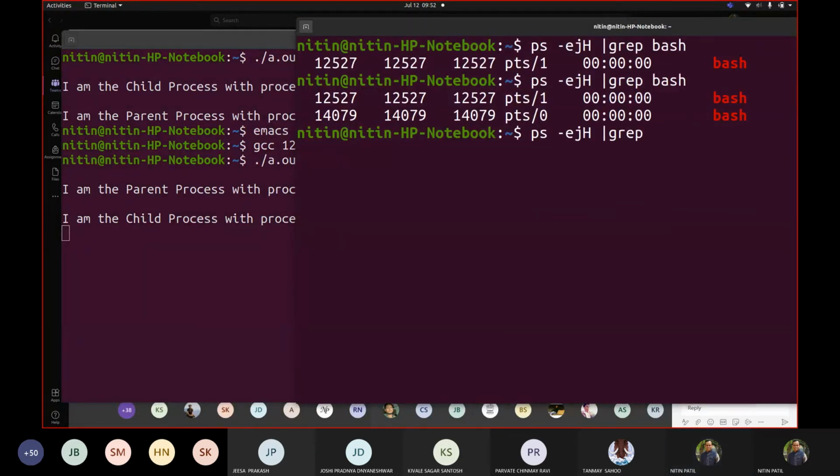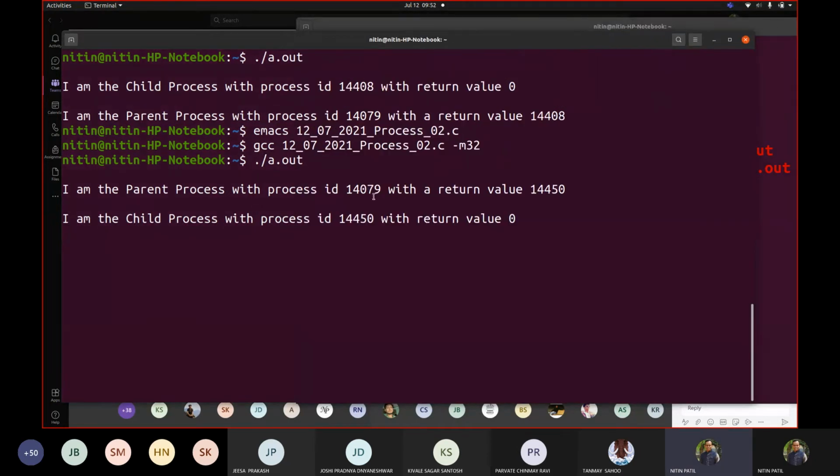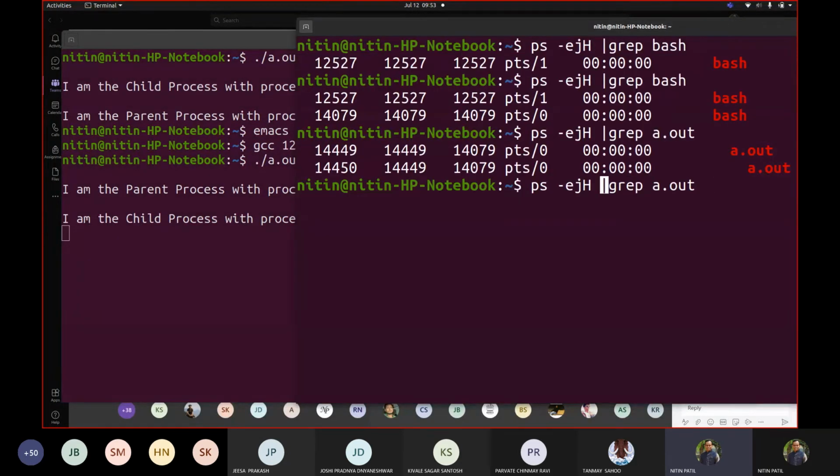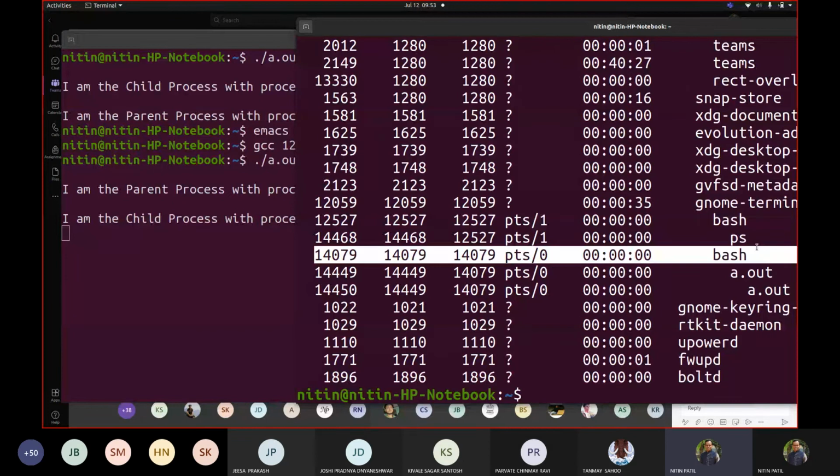a.out. Now which is the parent? 14449 and 14450. Oh, so it is showing me something, 14079, and what exactly does that mean? Now see, 14079 is bash.